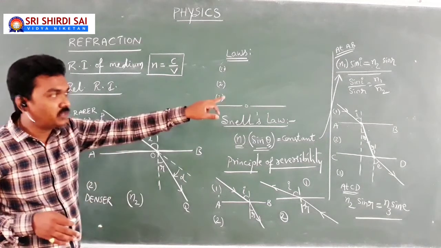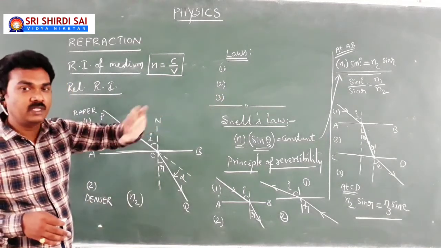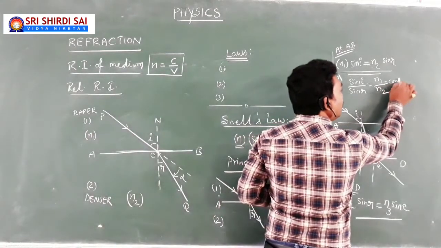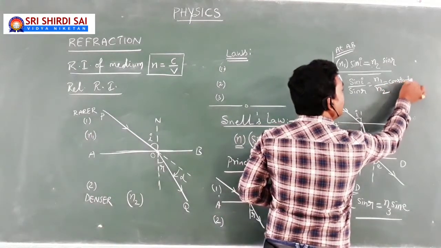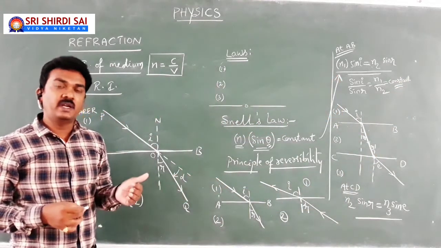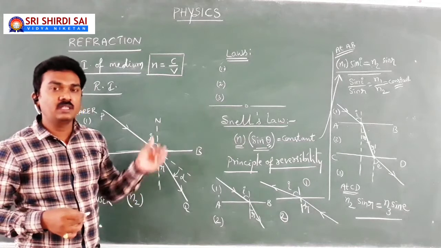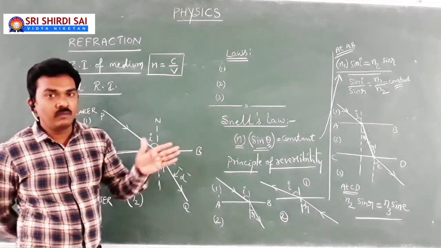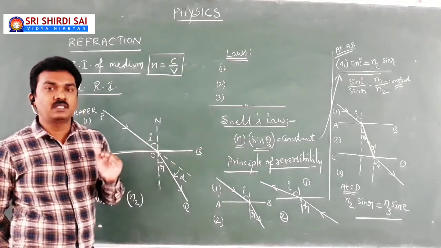So in that ratio, N1 by N2 is always constant, so I can say sin I by sin R is always constant. That's why in a few of the textbooks, Snell's law is explained as sin I by sin R is always constant. But that's a derived form, not the pure form of Snell's law.